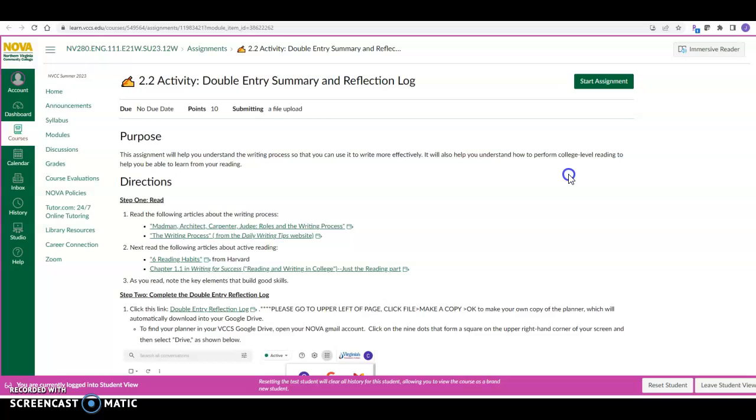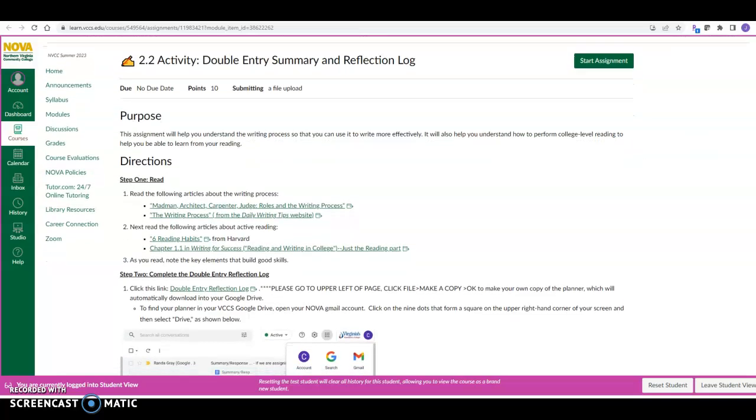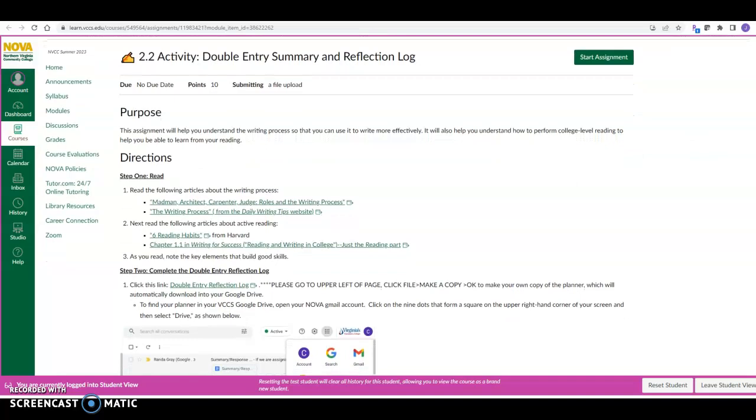You don't have a major writing assignment, but you're going to practice this sort of double entry summary and reflection log. You're going to read Madman, Architect, Carpenter, Judge, the rules of the writing process, and the writing process. You're going to read these two links. The next you're going to see is 6 reading habits from Harvard, and you're going to take a look at chapter 1.1 in Writing for Success. This is one day, and maybe this is your second day.